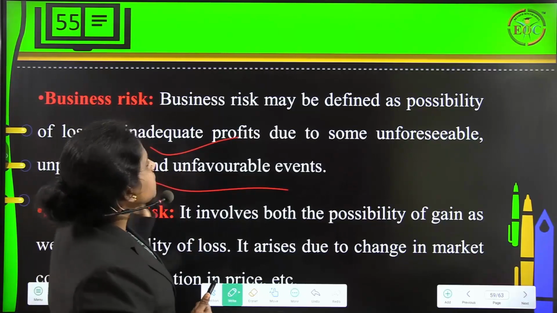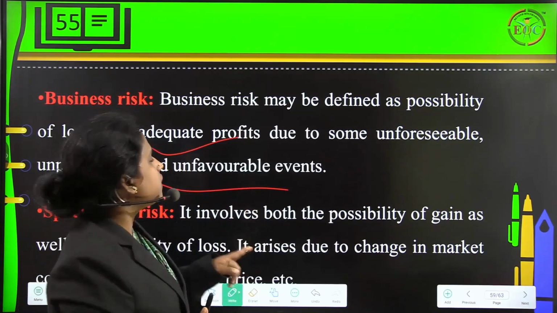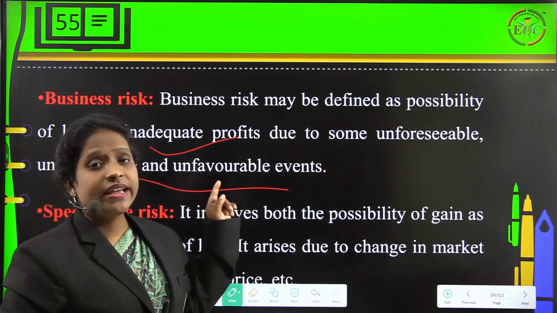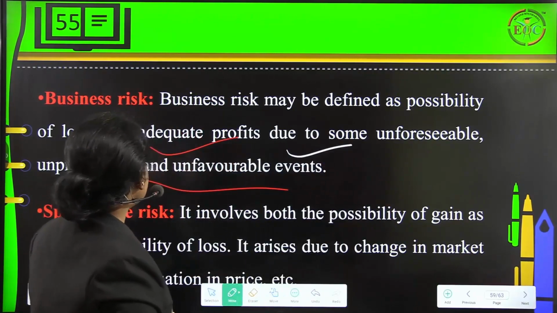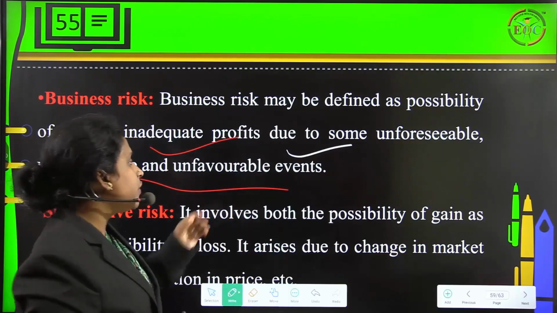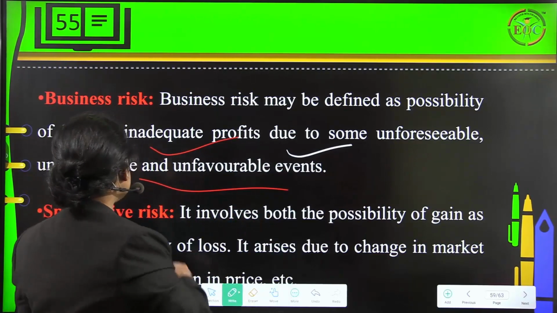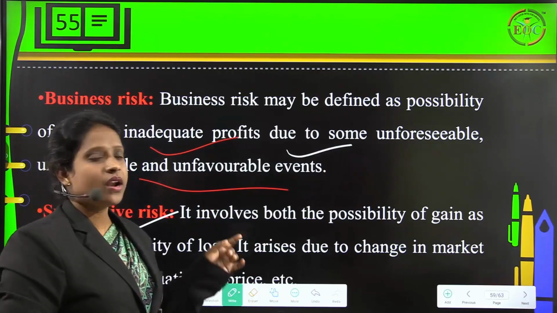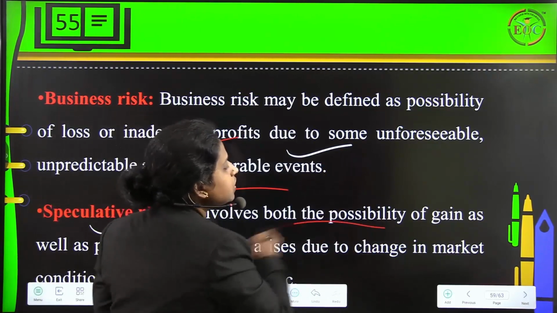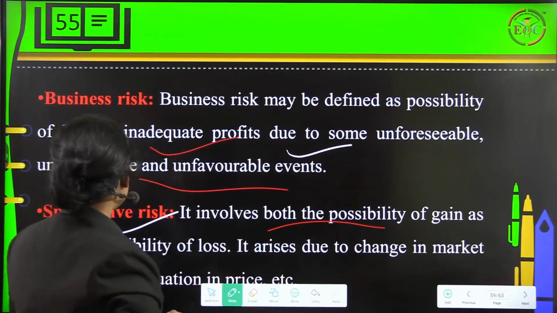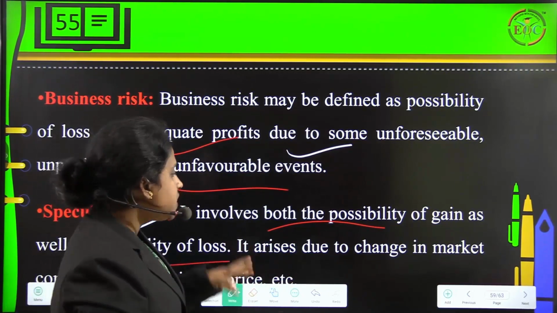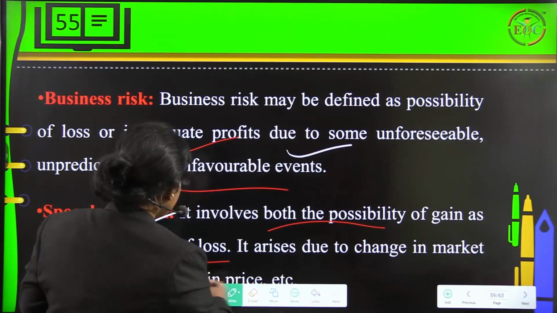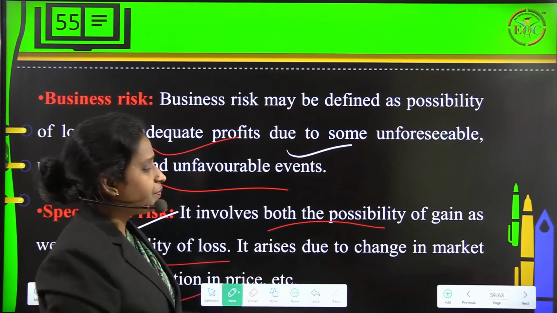So here you can find business risk may be defined as the possibility of loss or inadequate profits which is due to some unforeseeable, unpredictable and unfavorable events. Next is speculative risk. It involves both the possibility of gain as well as the possibility of loss. It arises due to change in market conditions, fluctuation in price, etc.